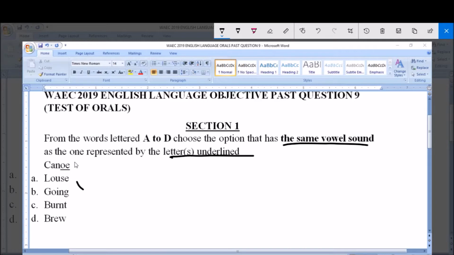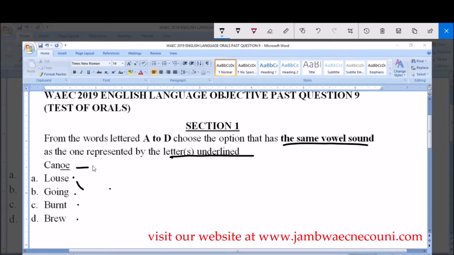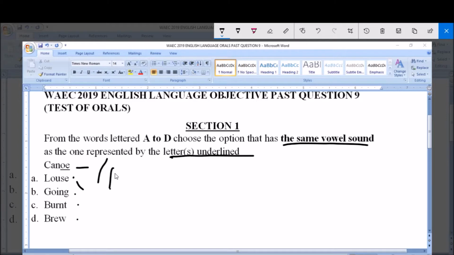So the word given to us is canoe, and O-E are the letters underlined. Option A is louse, option B is going, C is burnt, D is brew. First I will transcribe the word given to us, which is canoe, so we can see the vowel sound that is represented by the underlined letters OE. Canoe, you have the long U sound. So this is the sound represented by the letters OE.